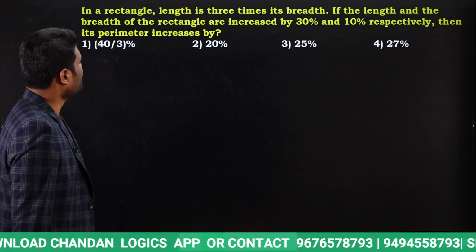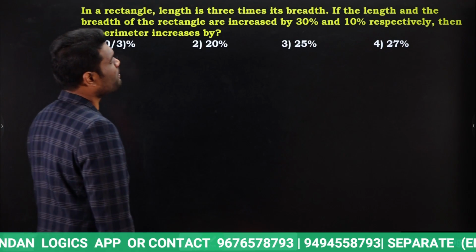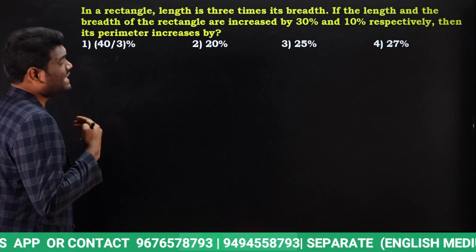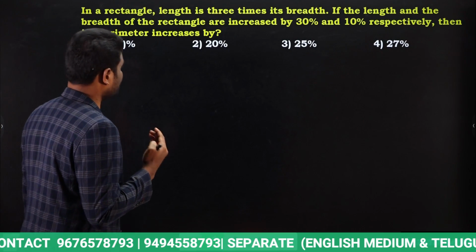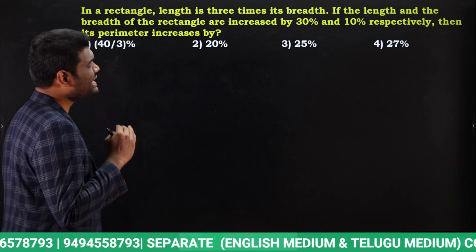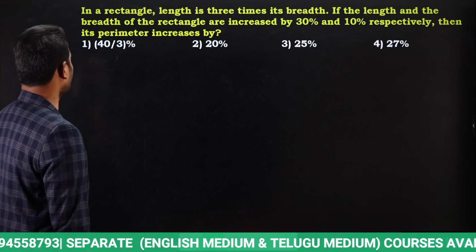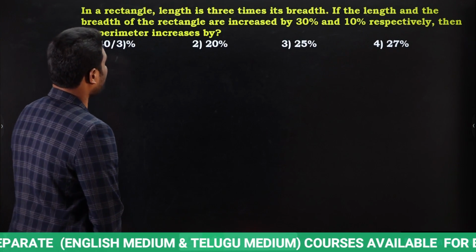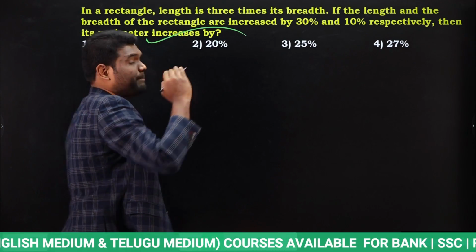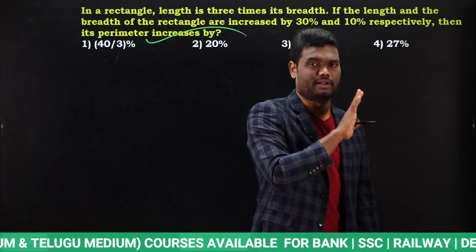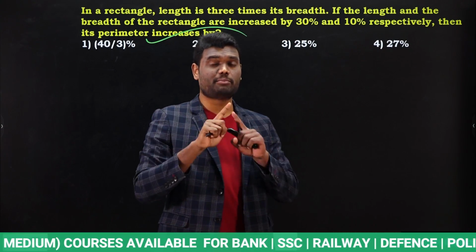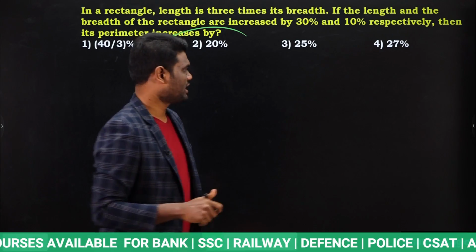In a rectangle, length is 3 times its breadth. If the length and breadth of the rectangle are increased by 30% and 10% respectively, then its perimeter increases by. So we need to know the percentage change in perimeter. Already you know that perimeter is nothing but total boundary length. Yes or no? Now observe here.